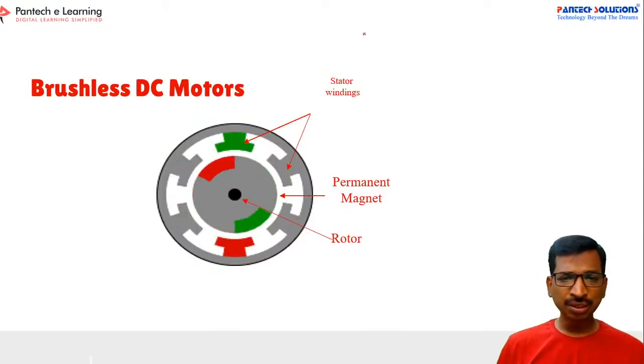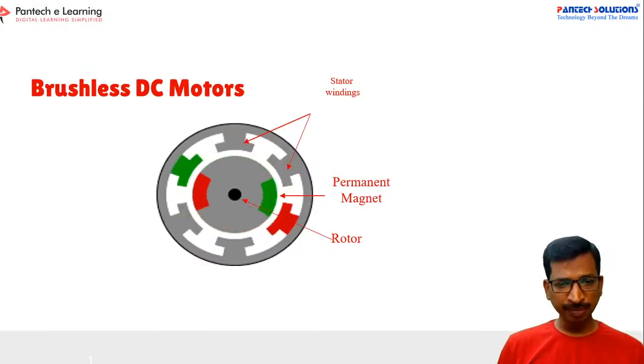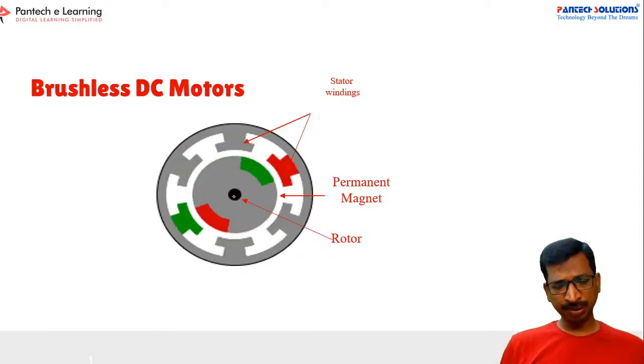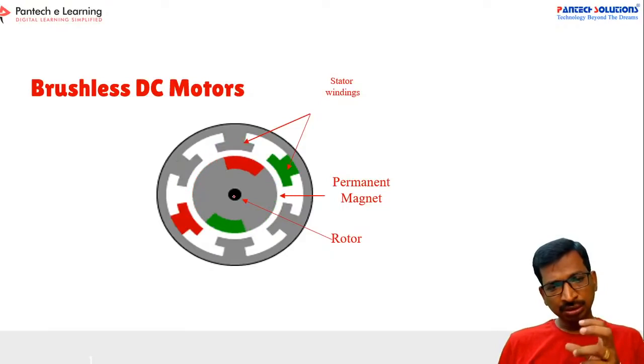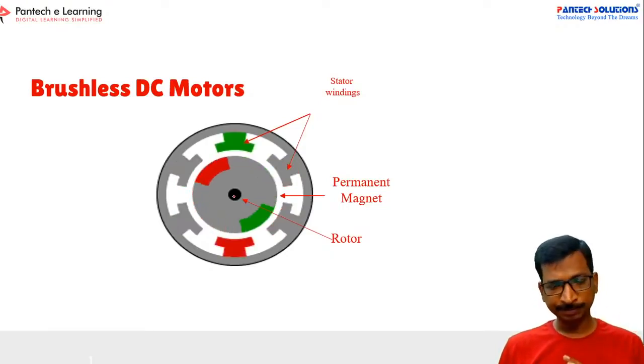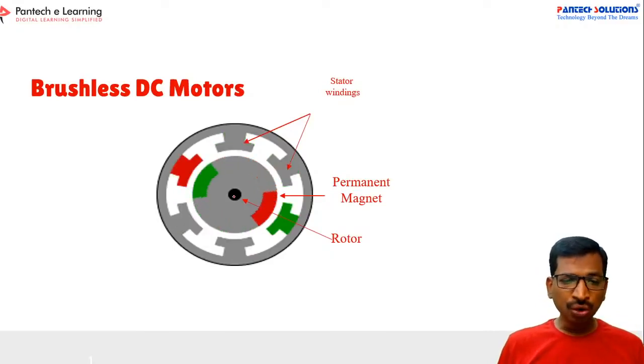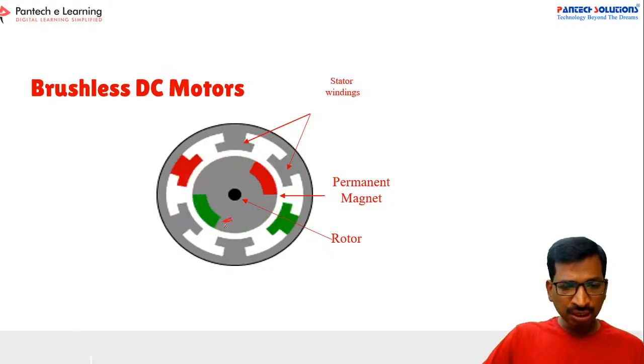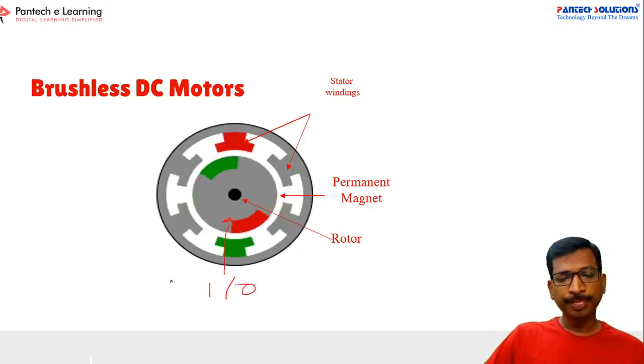In this brushless DC motor, the first thing is the stator winding, and the rotor will be the permanent magnet. This is the center point of the rotor, and this is the shaft. The motor always comes with a rotor position sensor. If you know the rotor position, you know whether this point is high or low, and when it will be high and when it will be low.